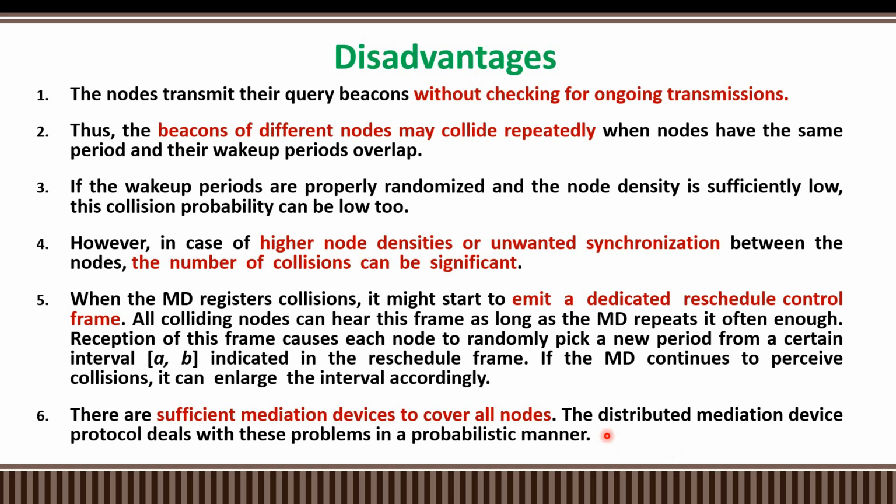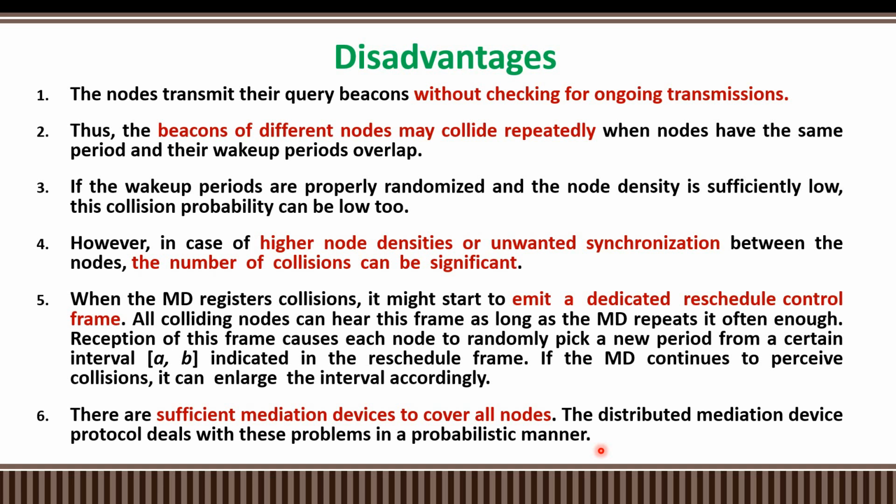Another problem is whether a single mediation device is sufficient to cover all nodes. This distributed mediation device protocol deals with these problems in a probabilistic manner. With a single node acting as the mediation device, it is very difficult to maintain synchronization within the cluster, so we need more than one mediation device.